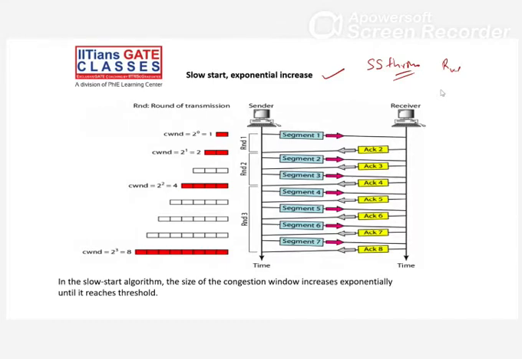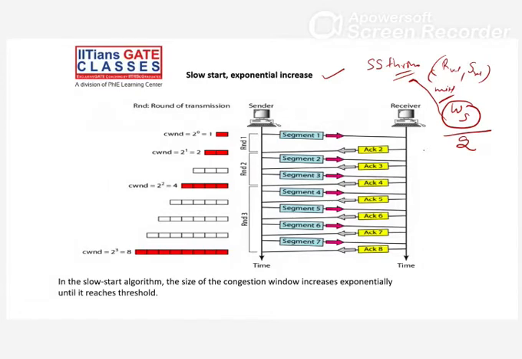So whichever is the minimum, let's say of the receiver side and the sender window, that is your window size, right? Whatever the window size divided by 2 is always the slow start threshold, right?